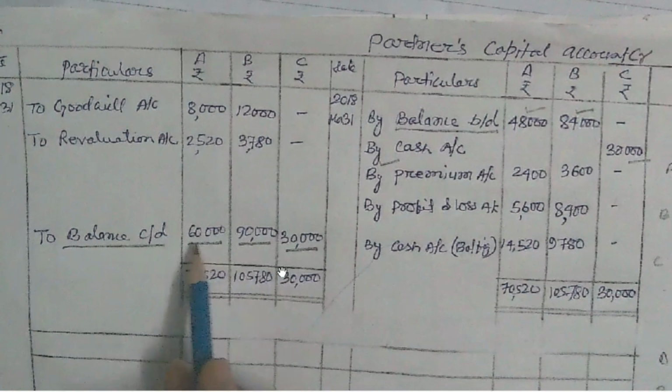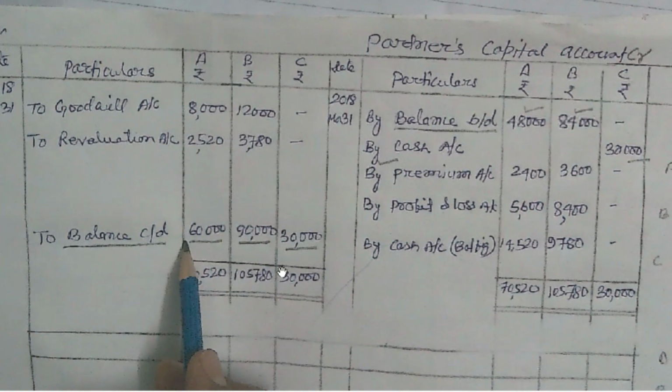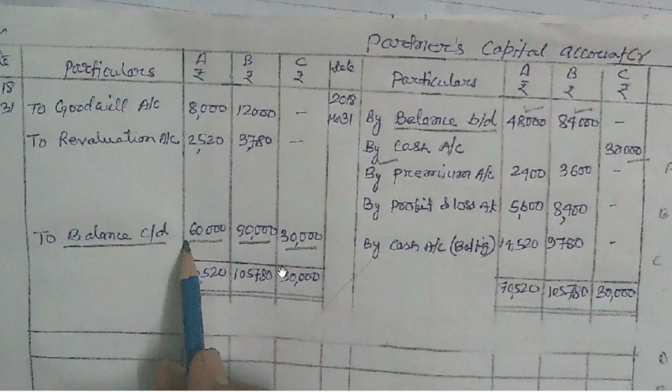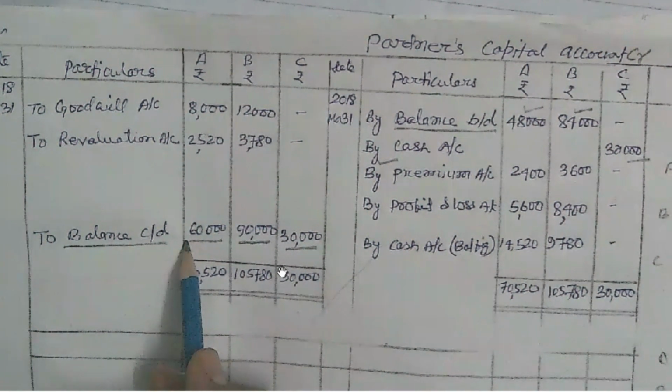To understand how this balance is obtained, I will take you to the working notes, where you have to calculate the new profit sharing ratio and the share of capital of each partner as per the new profit sharing ratio.